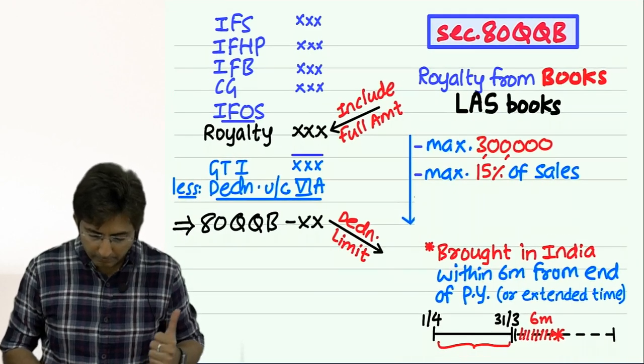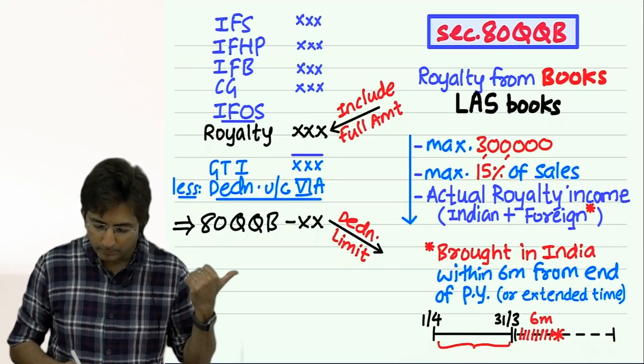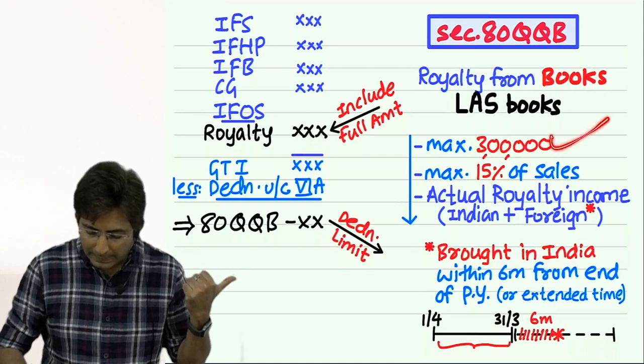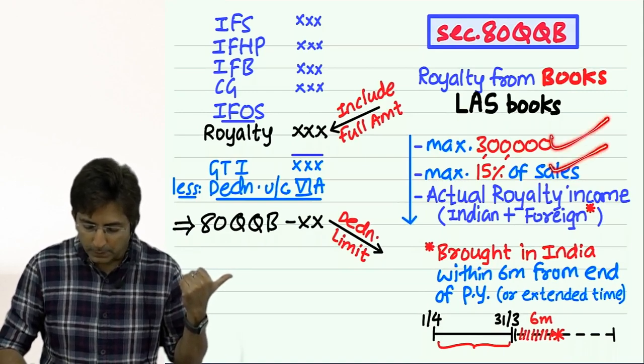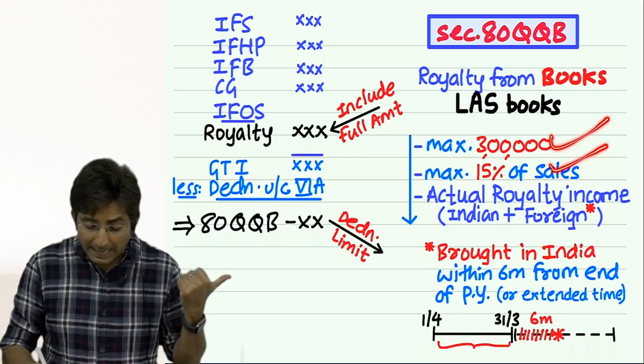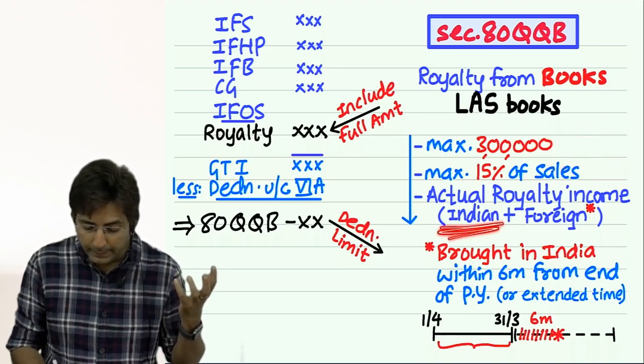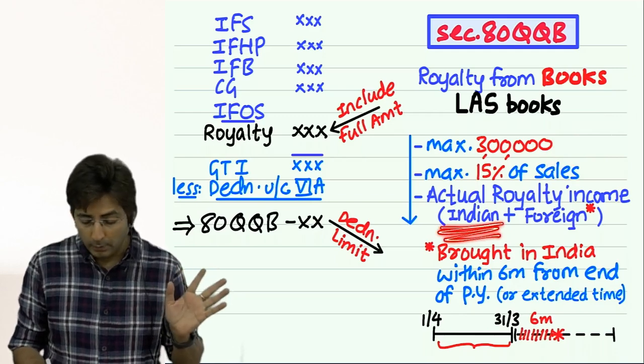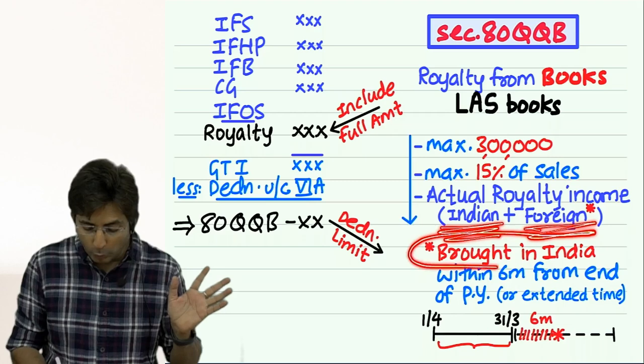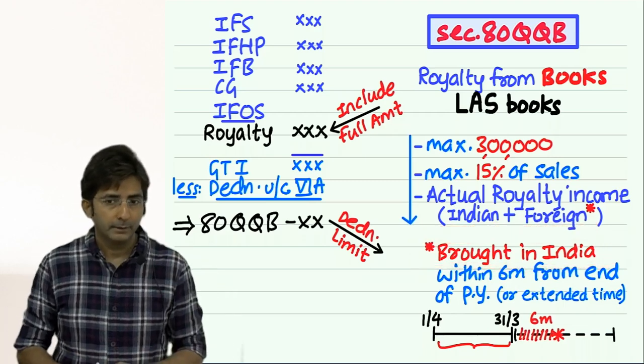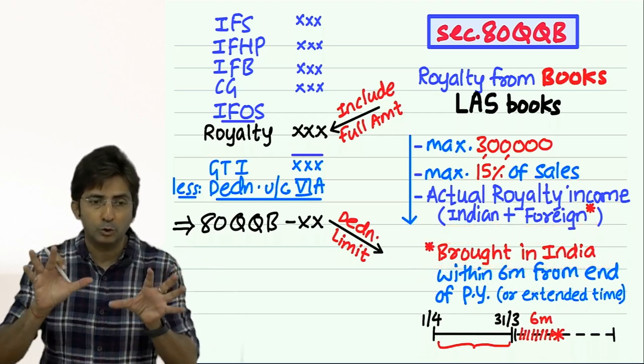So see, my formula is revised now. Look. 3 lakhs, 15% of sale, or actual royalty income. If it is Indian royalty, take full. Foreign royalty, only the portion which is brought in India. See, in all our formulas we write the actual amount.